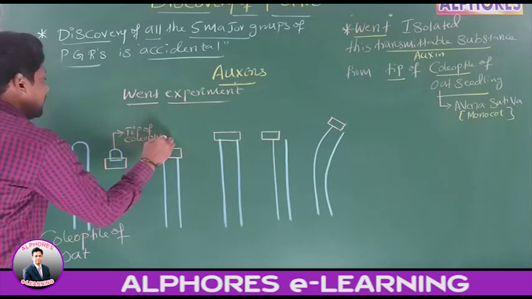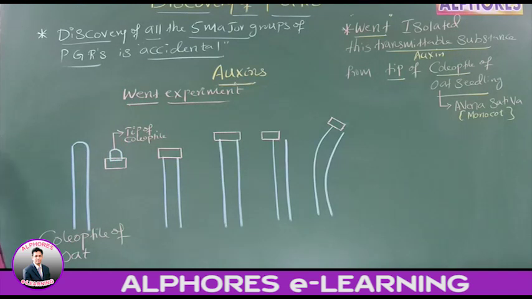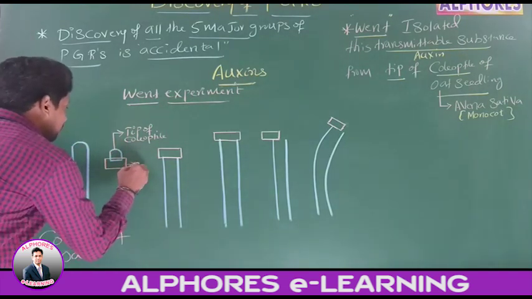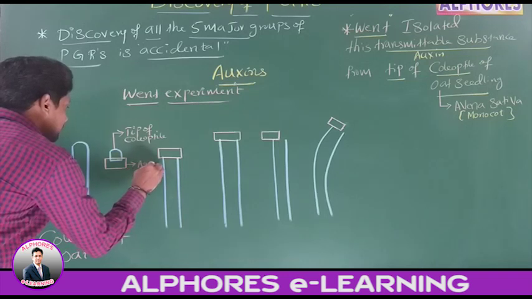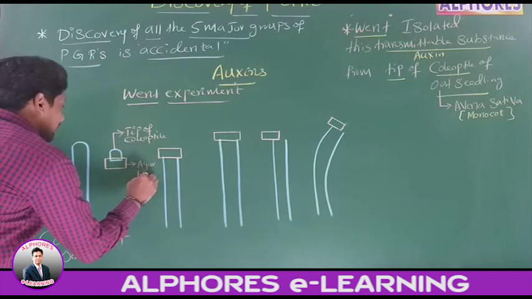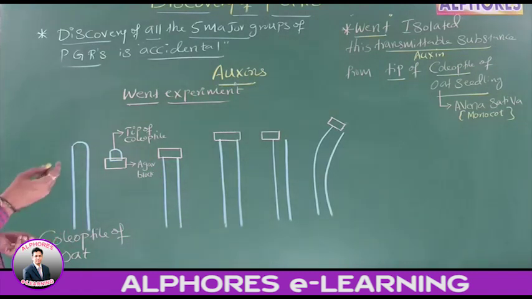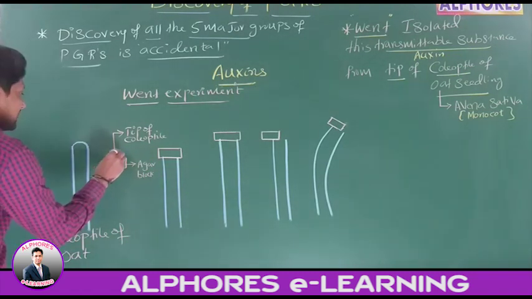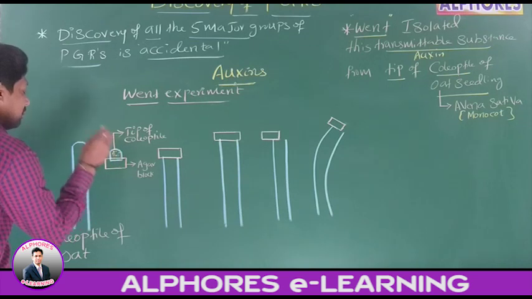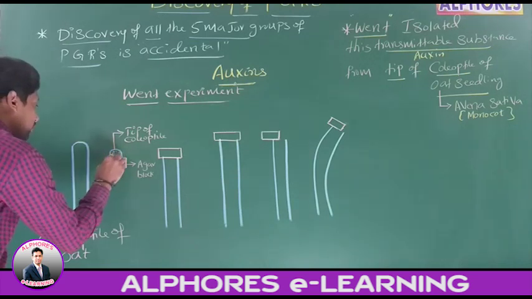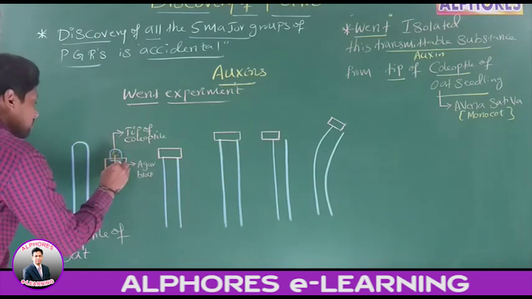Removed what, sir? Tip of coleoptile. He placed this tip of coleoptile on an agar block. Placed this tip of what? Coleoptile on agar block. Then what happened? The transmittable substance which was synthesized in the tip diffused into the agar block. Be careful, diffused into the agar block.